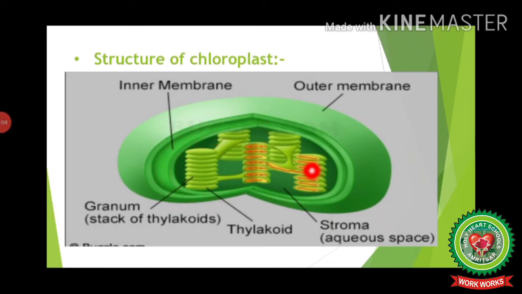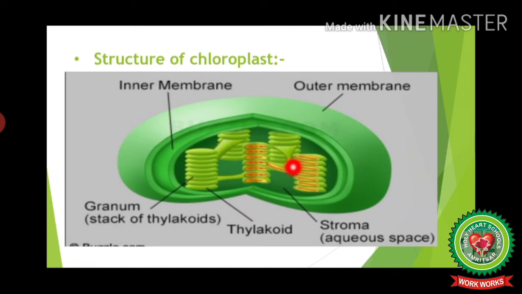Inner to the inner membrane, whole chloroplast is filled with a granular living matrix. That granular living matrix of chloroplast is called as stroma. Inner to this envelope, whole chloroplast is filled with a living granular matrix which is called as stroma. This living matrix consists of enzymes that are required for the process of dark reaction.